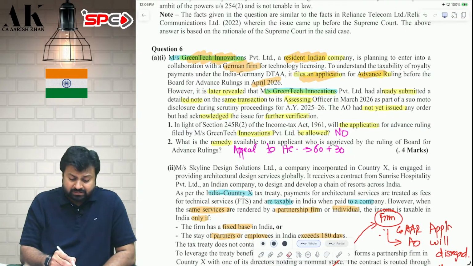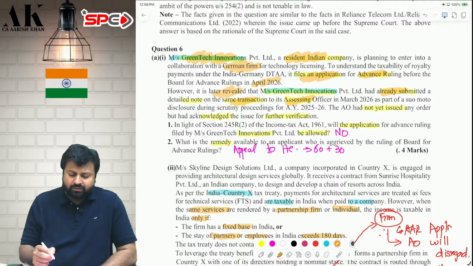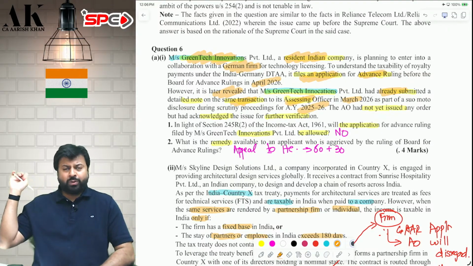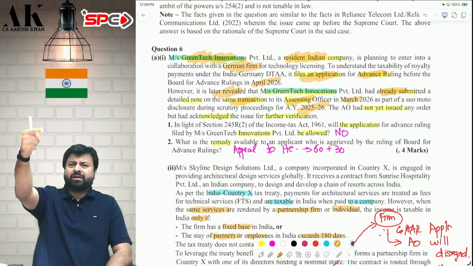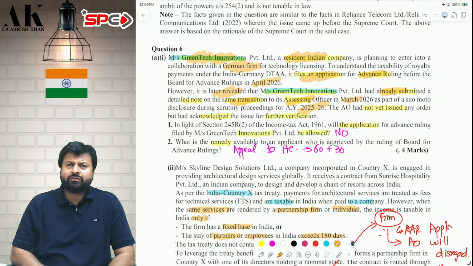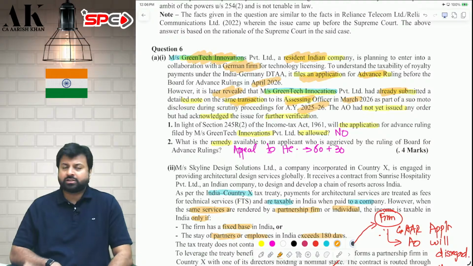But later it was revealed that this same Indian company had already submitted an application to the AO for the same matter in March also. One month before, you have already submitted a similar matter to the AO for determination of tax liability or tax implication. Now the question is whether the AAR will accept your application. The answer is no.